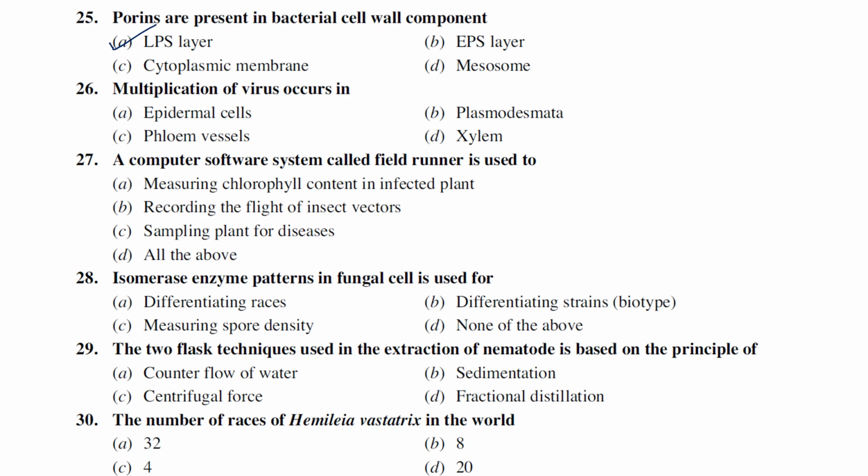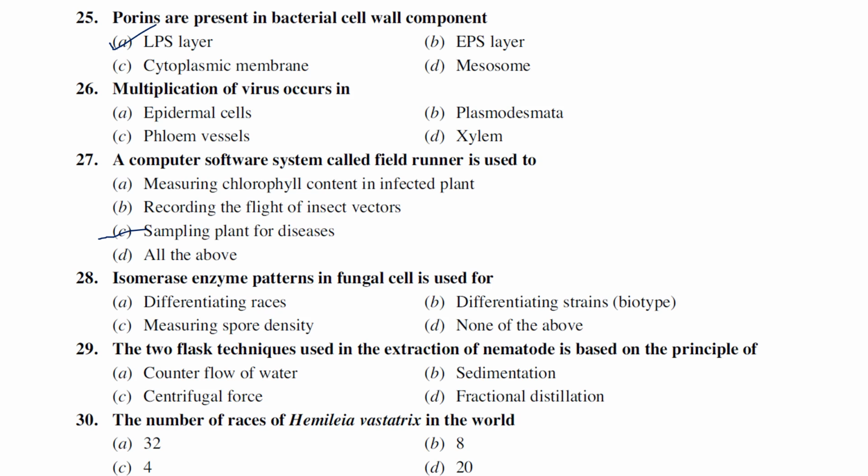A computerized software system called field runners is used for measuring the chlorophyll content of the infected plants, recording the flight of insect vectors, sampling of plant diseases, and all the above. So generally this software, field runners, is used just to collect the samples from the plant diseases. It has no relation to observing the flight of the vectors or chlorophyll content, all those things. Just this software field runners is used to collect the samples. That's it.